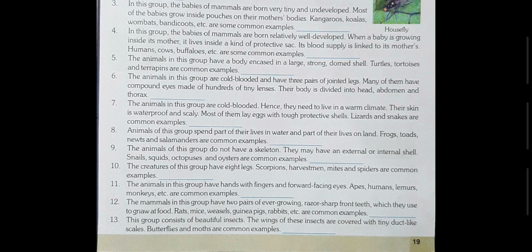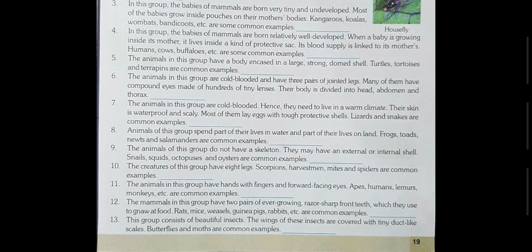The animals in this group are cold blooded and have 3 pairs of jointed legs. Many of them have compound eyes made of hundreds of tiny lenses. Their body is divided into head, abdomen, and thorax. So, this group of animals is termed as insects. कीड़े मकोड़े जिनको बोलते हैं. Okay, come to question number 7.